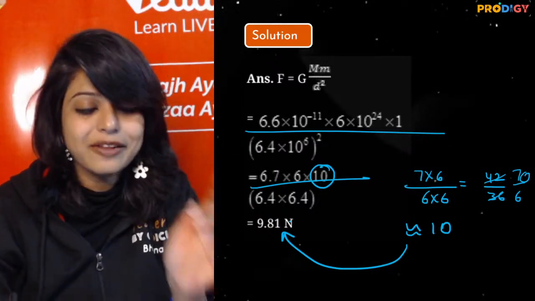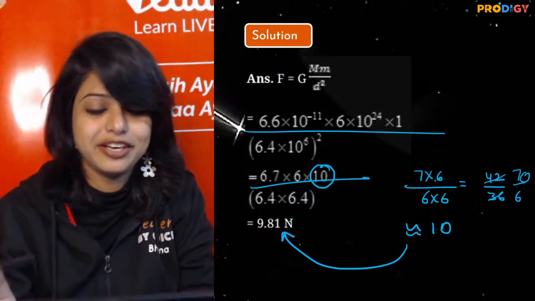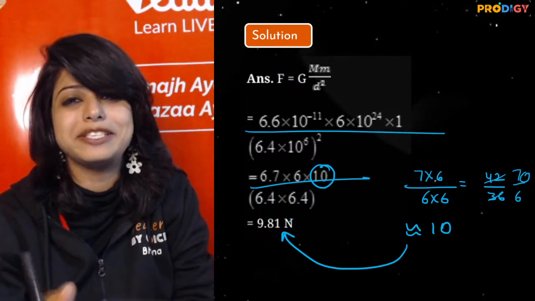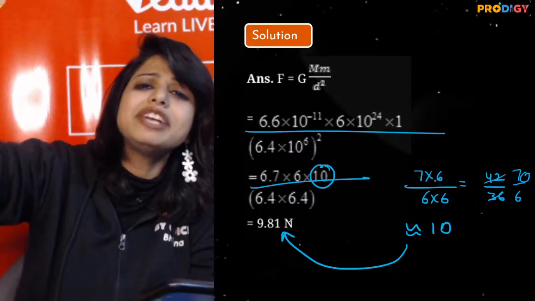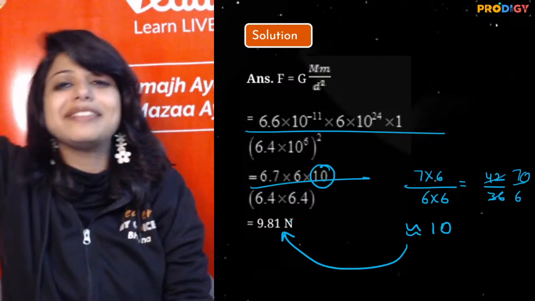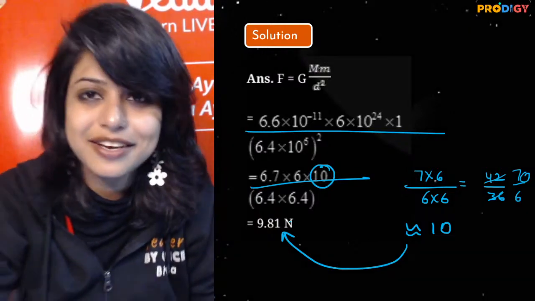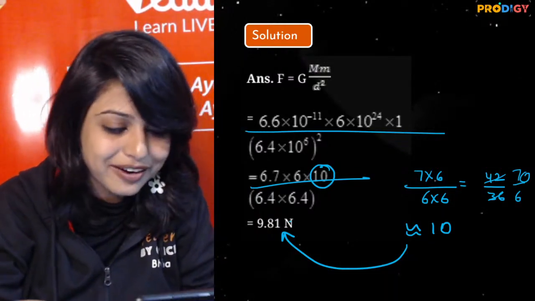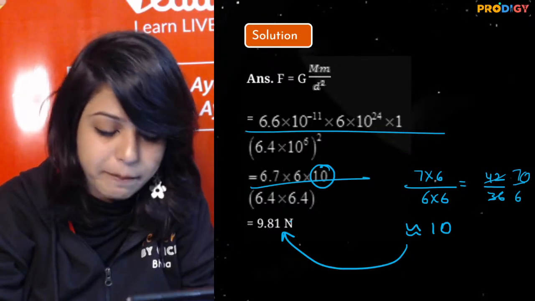So the only error I can see is the unit. Shreya wrote 9.8 meter per second square. Ma'am, we know acceleration due to gravity. Children, I know you know. But the force is being asked. So the unit will be Newton. So everybody who has done it, amazingly good.